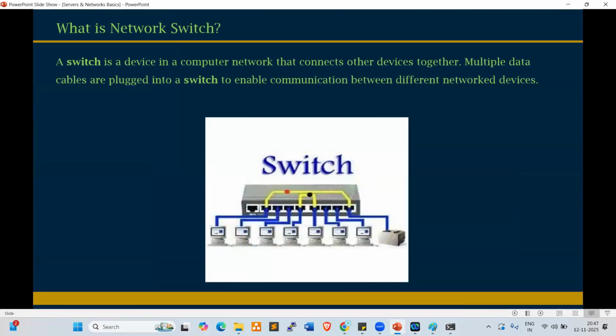What is a network switch? This is the traditional switch. I'll show you. Look at this, everyone. Currently, we are not using this; in real-time projects, we are using AWS resources. A switch is a device in a computer network that connects other devices together. Multiple data cables are plugged into a switch to enable communication between different networked devices. Normally we connect the LAN cable to the switch, and we can share resources, data, and information.